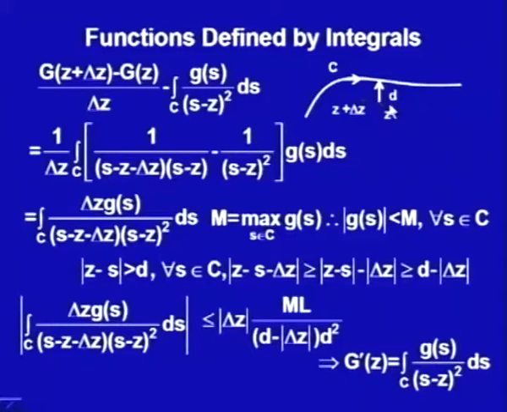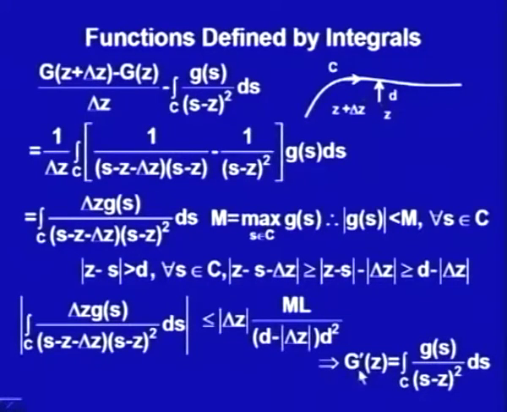So, rather than working on an analytic function, we worked on any path C and on any function which is only continuous. If we define a function capital G as the integral along that path of g(s) upon s minus z, then we have shown that at any point z its derivative exists. Since z was taken arbitrarily, wherever the function g is continuous the derivative of capital G exists, which says that capital G is analytic.